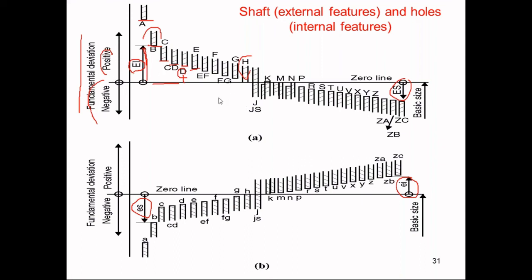Now, how to remember this? Always H will be the center part. So the H hole is above the zero line and the H shaft is below the zero line. ABCD everyone knows, so what you have to remember is H. H for hole is above the zero line and H for shaft is below the zero line. This you can remember, and it will be very easy to understand.